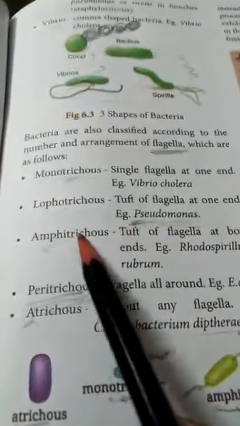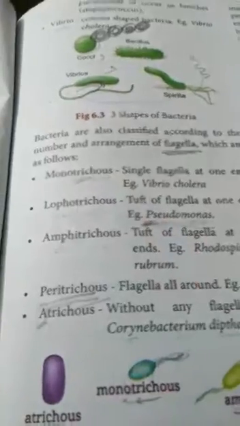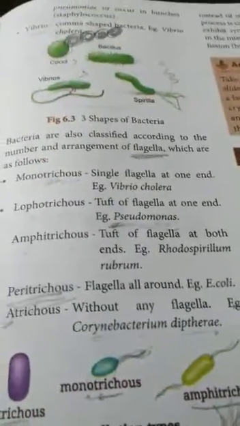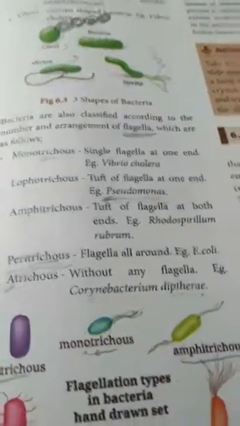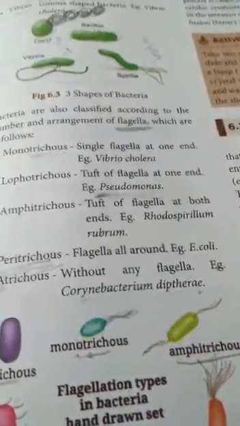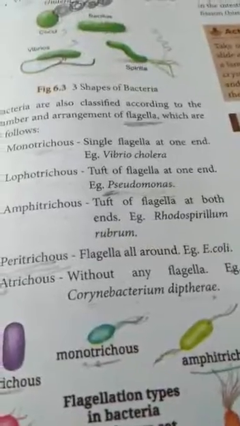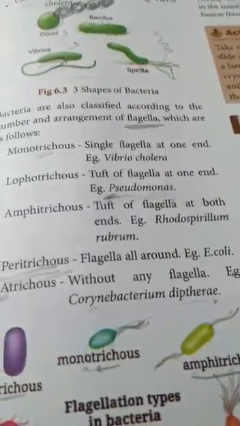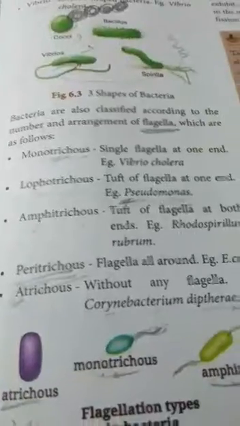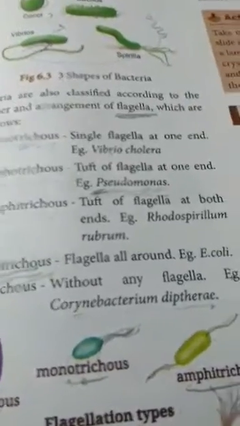Next, Amphitrichous. Amphi means two. An amphibian, like a frog, is an animal that lives in water and on land. When the frog lives in water, it breathes through gills.